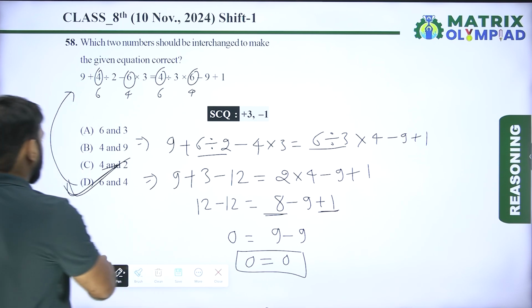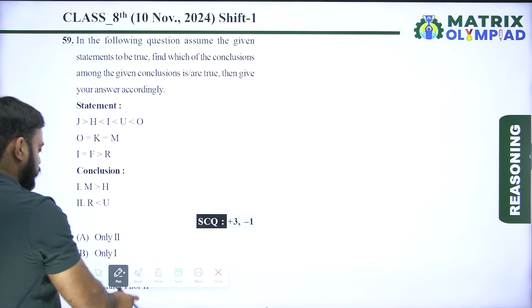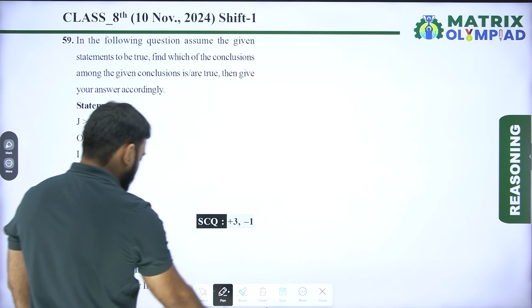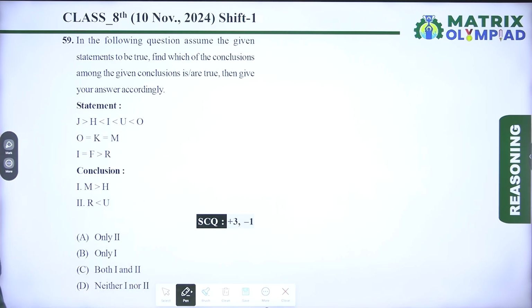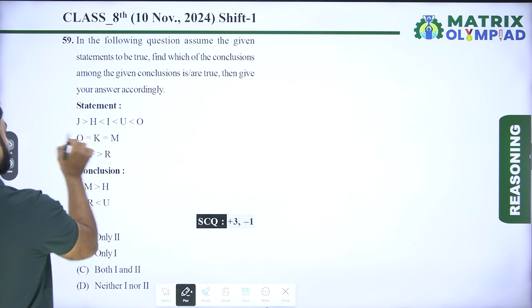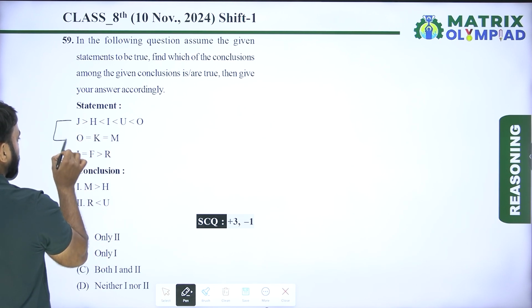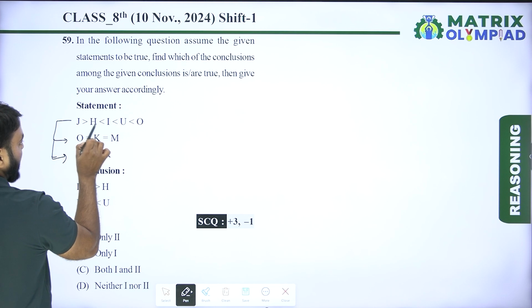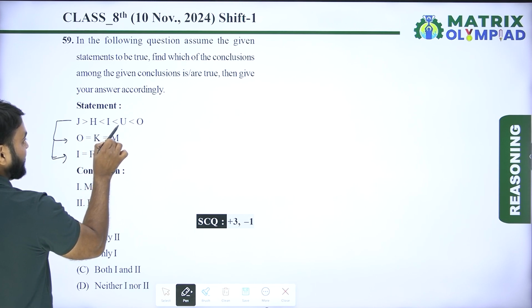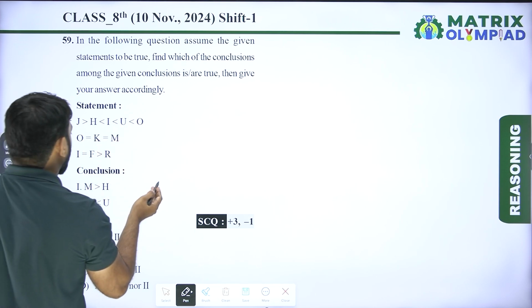So now let's move on to the next question. Next question is question number 59. In the following question, assume the given statements to be true. Find which of the conclusions among the given conclusions is true. Then give your answer accordingly. We have 3 conclusions for this question. According to the first statement, J is greater than H is less than I is less than U is less than O.